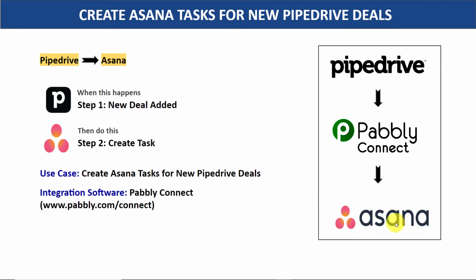So here you have two choices. The first choice is copy all the data relating to this deal from Pipedrive, sort it out and manually create a task in Asana. Now the problem with this approach is it's actually very repetitive and tiresome. So I would suggest that you bring in some automation so that whenever a new deal is added in Pipedrive, it will automatically create a task in Asana.